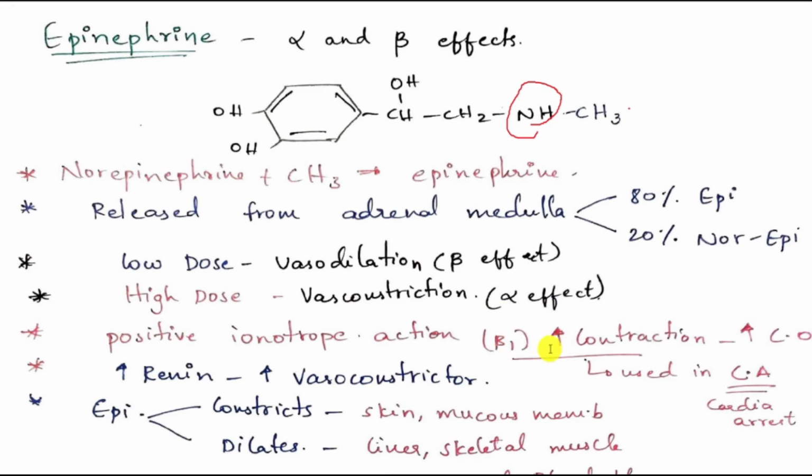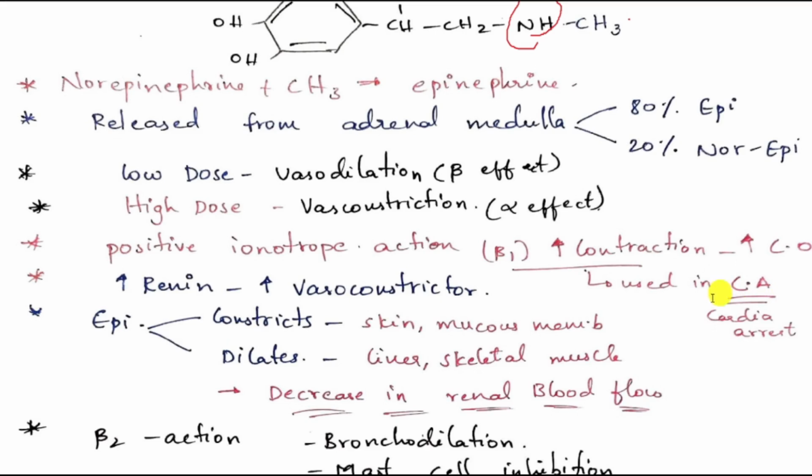Beta 1 receptors are mainly located in the heart. Beta 1 receptors are an exception, because most of the beta receptors are inhibitory except beta 1 receptor, which is stimulatory to the heart. Epinephrine causes stimulation of beta 1 receptors, causing the positive inotropic action, which increases the contraction rate, so it increases the cardiac output. So this is mainly used in cardiac arrest. Epinephrine is mainly used in cardiac arrest.